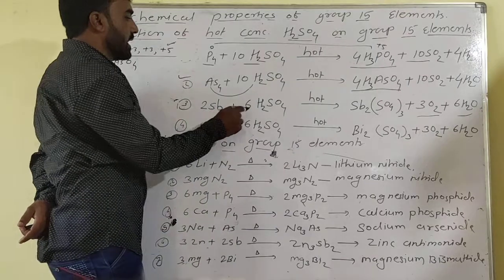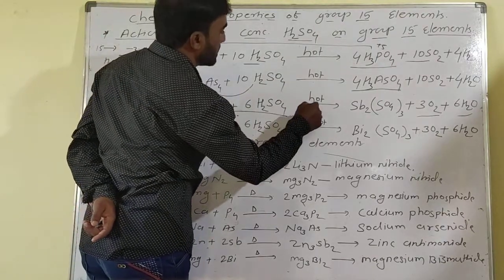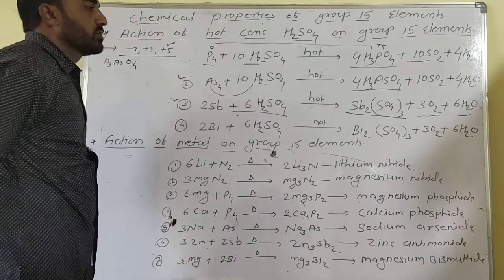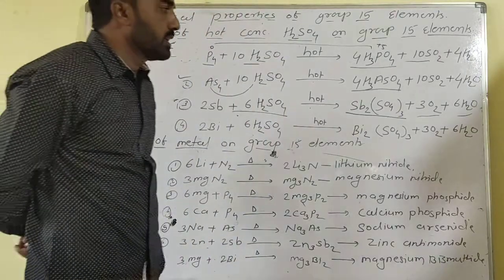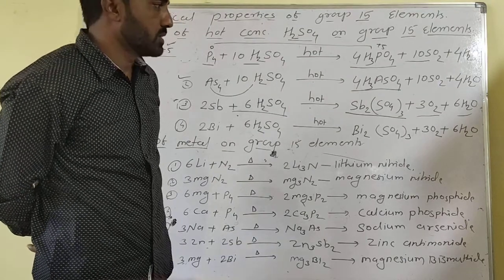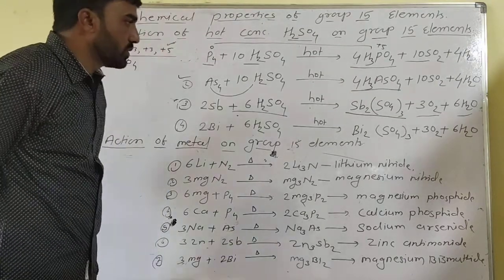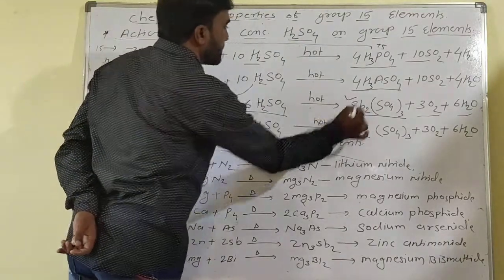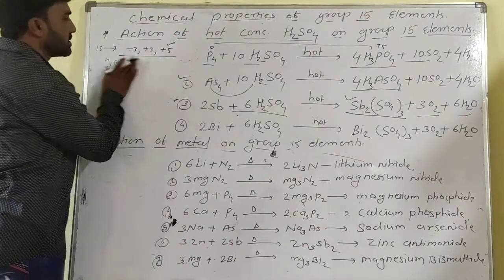So antimony reacts with 6 H2SO4 in hot conditions to give Sb2(SO4)3 plus 3 SO2 and 6 H2O water molecules. So Sb2(SO4)3 is another, third type of compound formed.